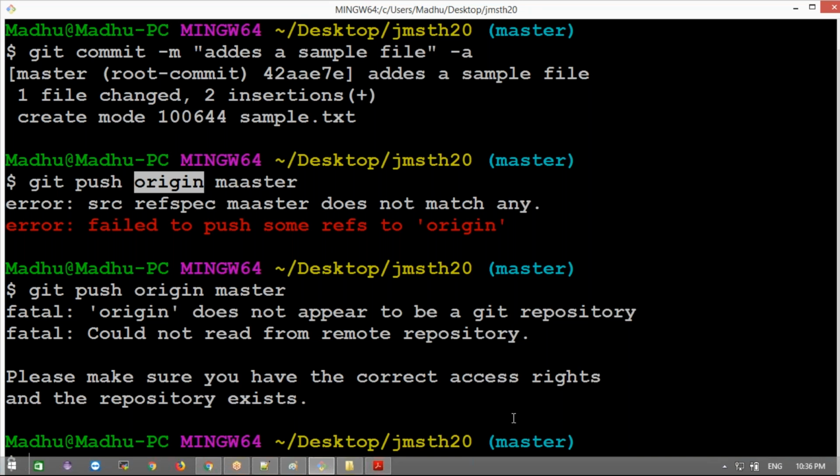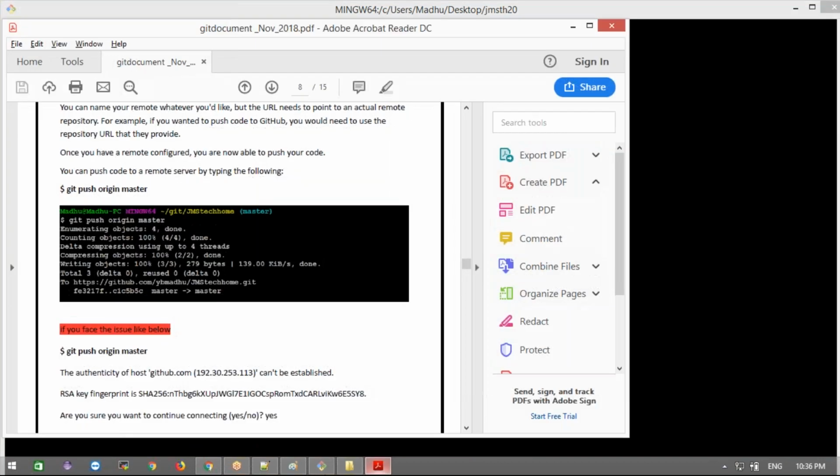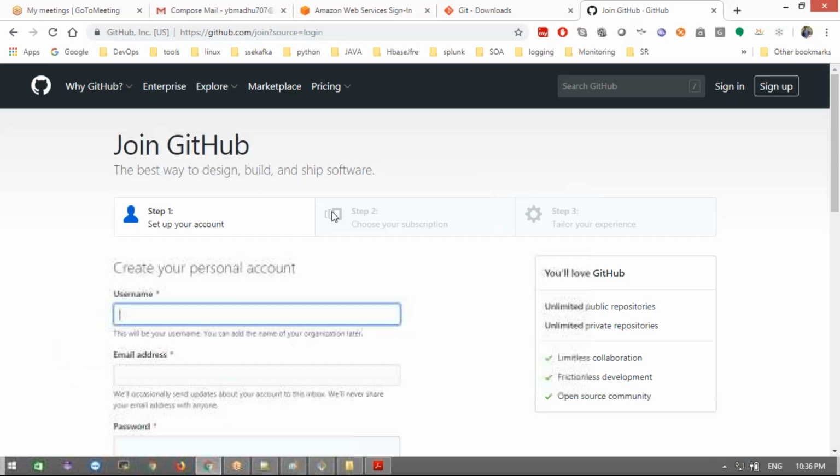If you get on a bus and ask for a ticket, he won't give it to you unless you tell him your destination, right? Only then will he give the ticket. Now we need to set up our destination. What is our destination, where this code needs to be pushed? We need to create a repository over here. Okay, once you log in here,